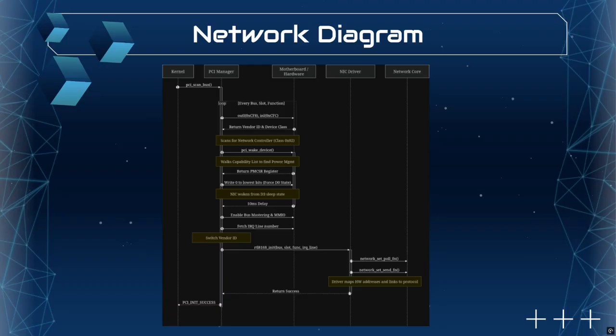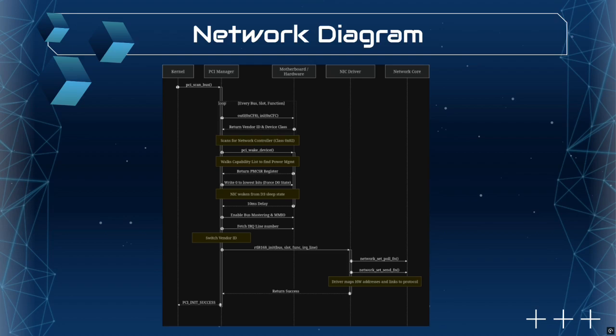So when it finds a class 0x02, which is Ethernet controller, it wakes it. You can see that wake sequence here. We walk the device's capability list to find the power management register. Force the lowest 2 bits to 0 to push it from the D3 sleep mode into the D0 awake mode. And we wait 10 milliseconds for the hardware to stabilize. That step is crucial on real hardware. If we skip it, the card simply won't respond.